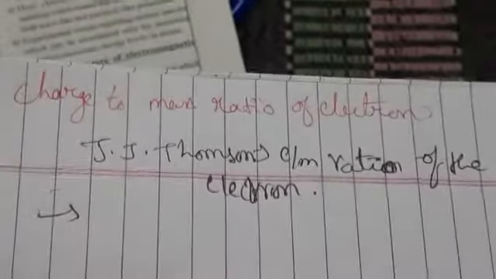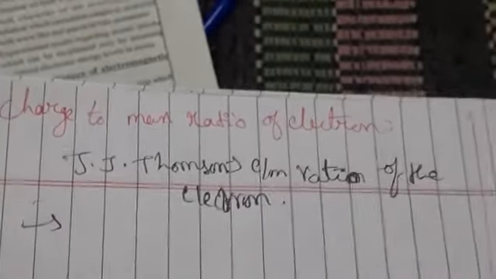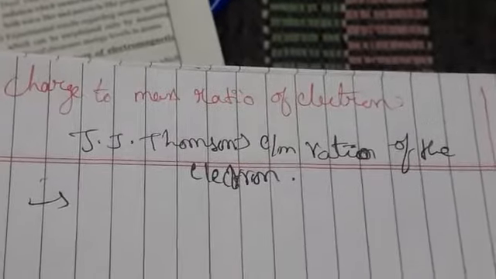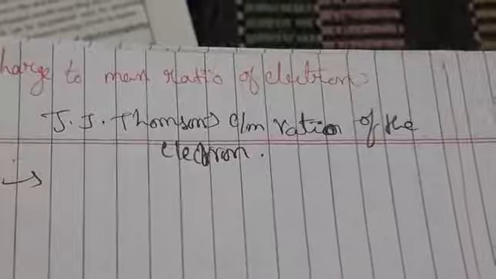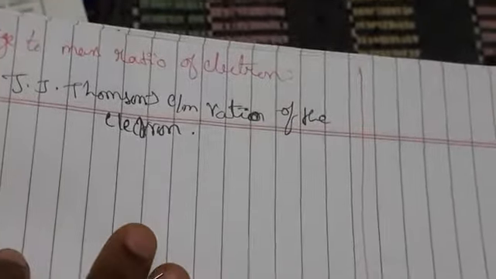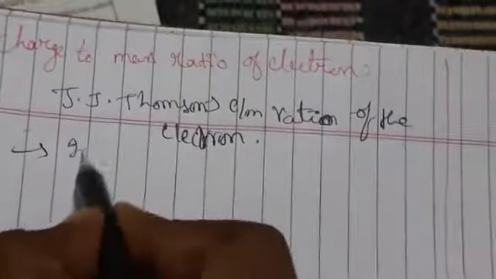So what is the first point? The greater the charge on the particle, the greater will be the deflection. When electric and magnetic field is applied, as I have told you in cathode rays, the cathode rays will move as negatively charged particles. Whenever we get negatively charged particles, we call them electrons. So in the presence of electric and magnetic field, what can we say?